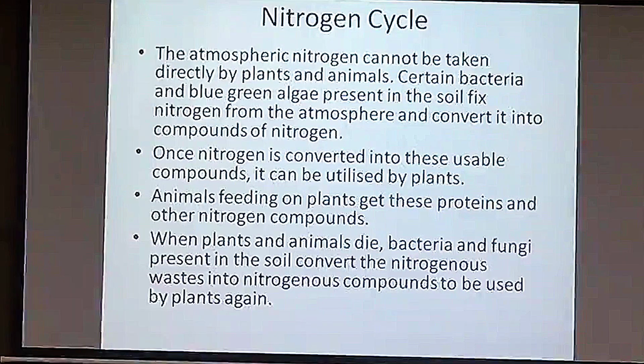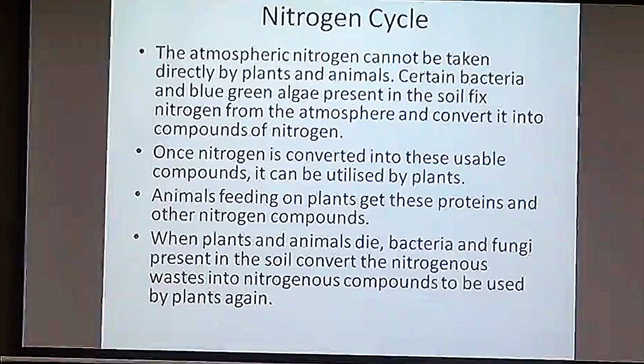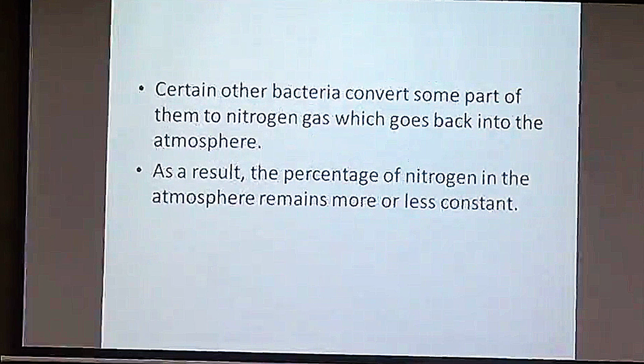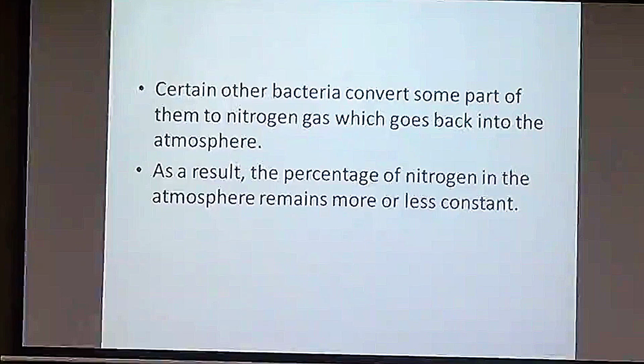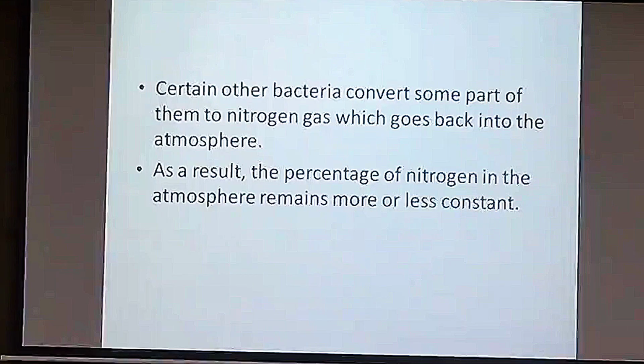When these plants and animals die, bacteria and fungi present in the soil convert nitrogenous waste into nitrogenous compounds which can be used by the plants again. Certain bacteria present in the soil can convert some part of them to nitrogen gas back to the atmosphere. As a result, the percentage of nitrogen in the atmosphere remains more or less constant, which completes the nitrogen cycle in the atmosphere.